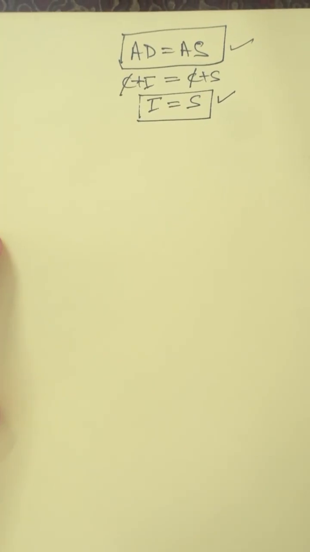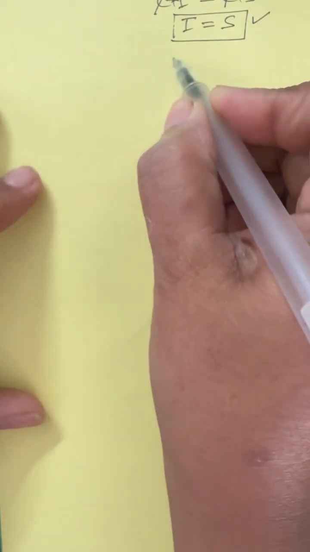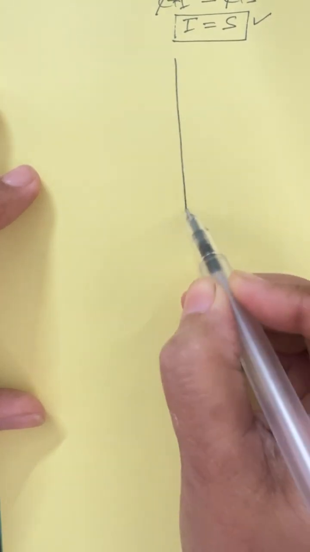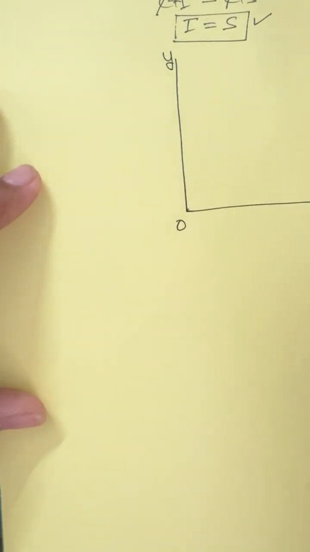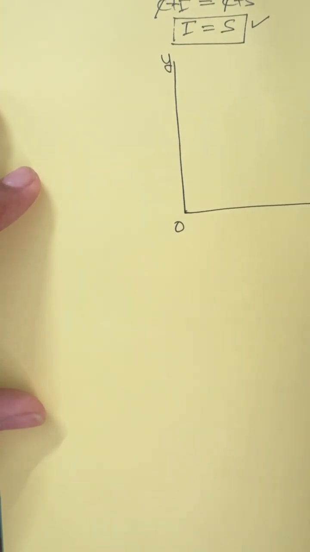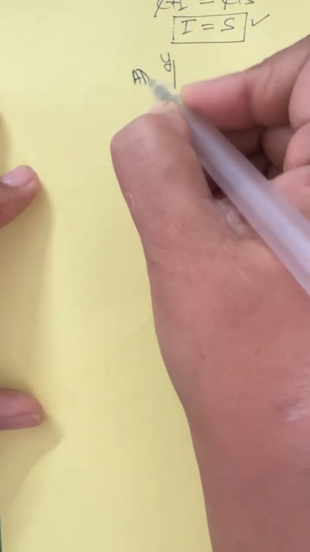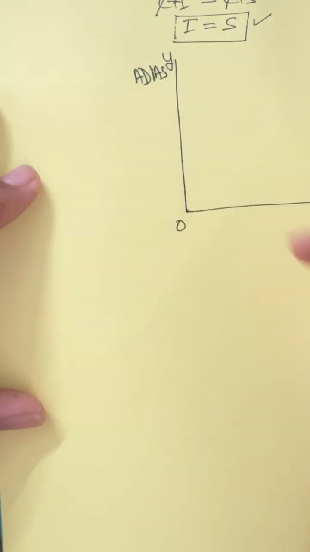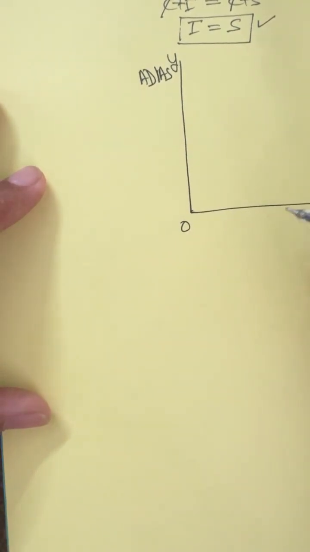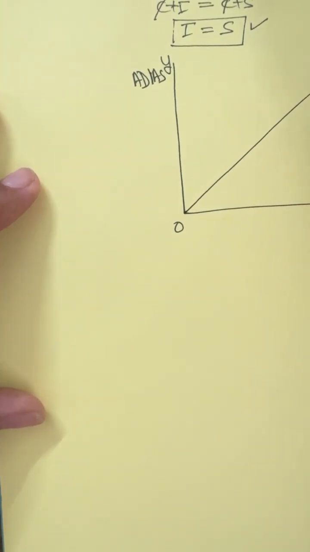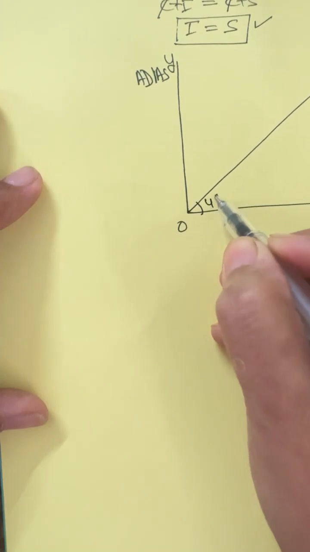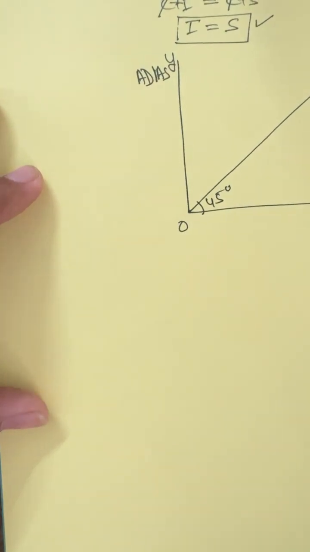ठीक है. So सबसे पहले हम समझने की कोशिश करेंगे how income is determined with the AD-AS approach. As we did earlier, this is my x-axis, this is my y-axis, and on the x-axis we'll keep income, and on the y-axis we keep AD and AS, because we are going to study the income determination with the AD-AS approach. And as we all are aware, the aggregate supply curve is a 45-degree line. Sorry, I said saving curve, which is wrong.